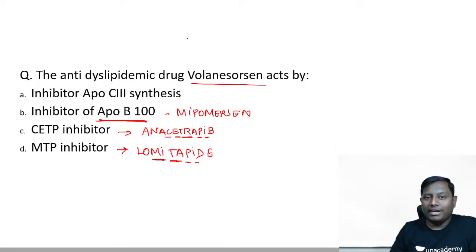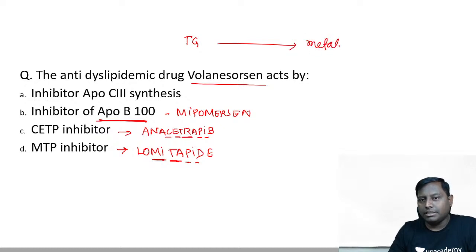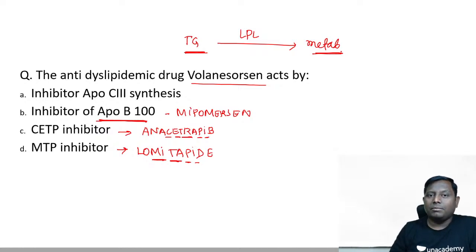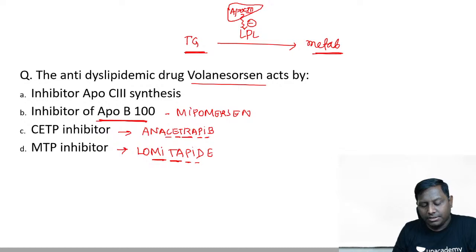Now we all know that in our body triglyceride is broken down, or I would say metabolized, by an enzyme known as lipoprotein lipase. Undoubtedly, the normal lipoprotein lipase causes degradation of this triglyceride. But what they found out is that there is one protein synthesized in the liver, ApoC3, which has an inhibitory effect over lipoprotein lipase.